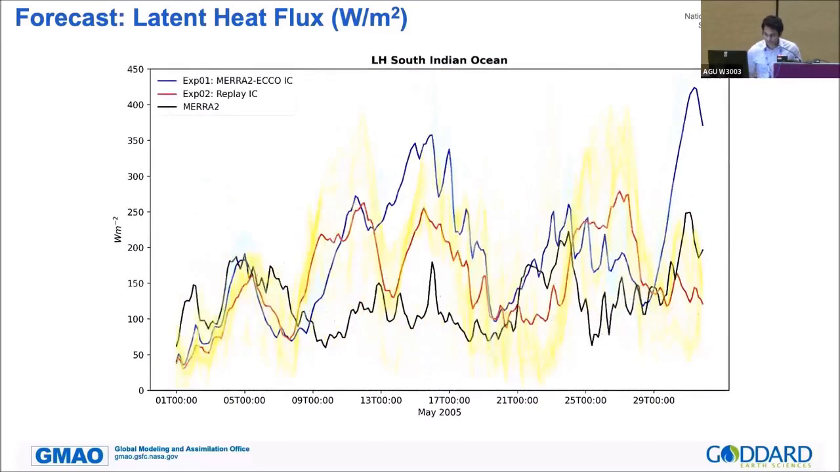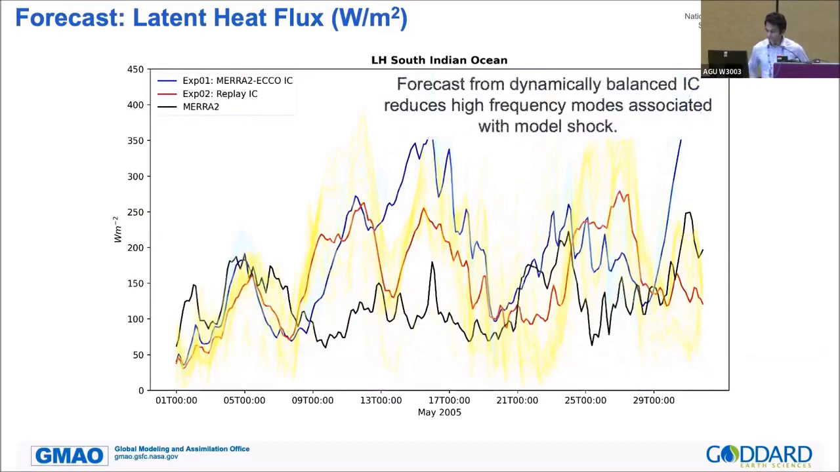If you look at the South Indian Ocean, the same figure basically, we see that the blue line has more unreasonable high spikes. They're very, very unreasonable, like 450 to 500 in a couple of days, whereas the red line, which is our replay forecast, is similar to MERRA-2 in terms of variability, and we think that it improved our dynamically balanced forecast.